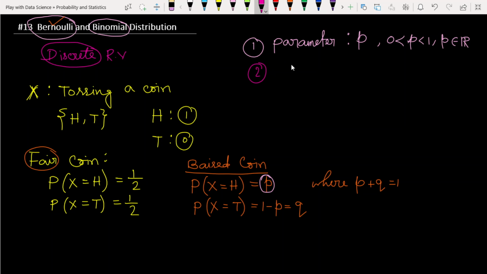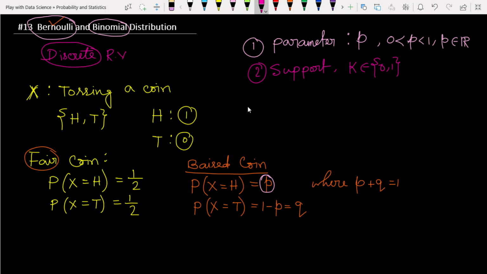So the second thing is the support set. The support set k lies in 0 or 1. Here, instead of using head and tail, I am using the notations 1 and 0. So this will be the support.